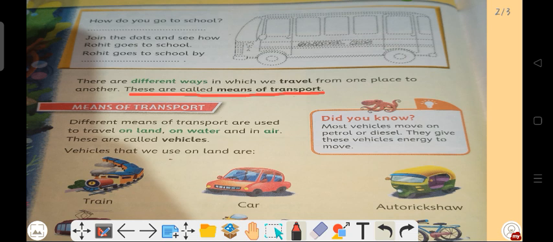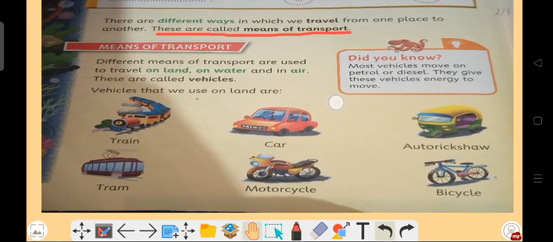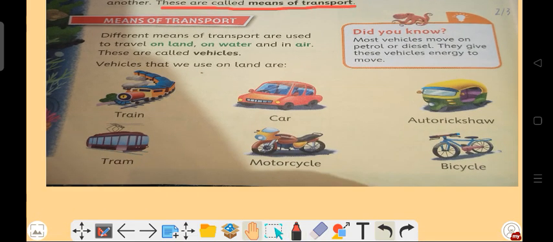So the different ways through which we can go from one place to another place are known as means of transport. Different means of transport are used to travel on land, on water, and in air.